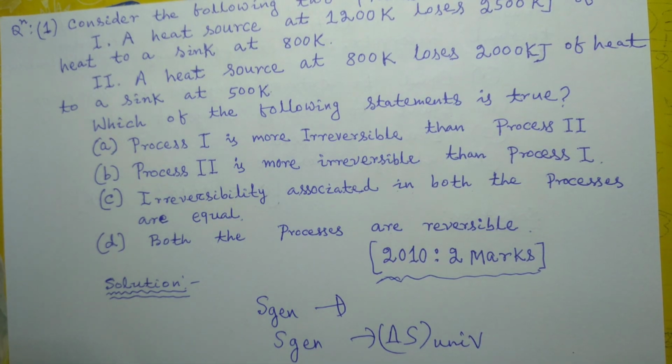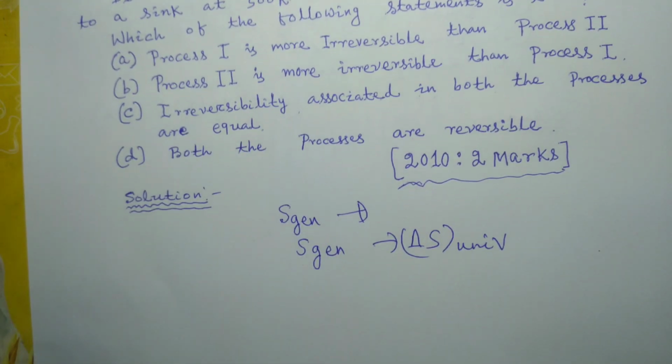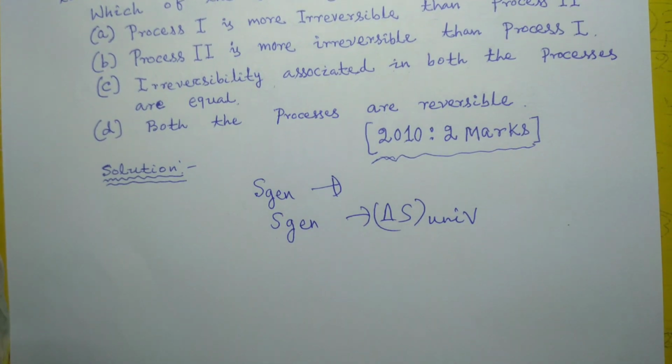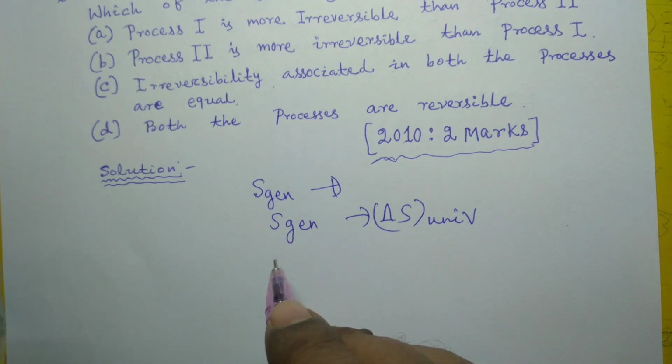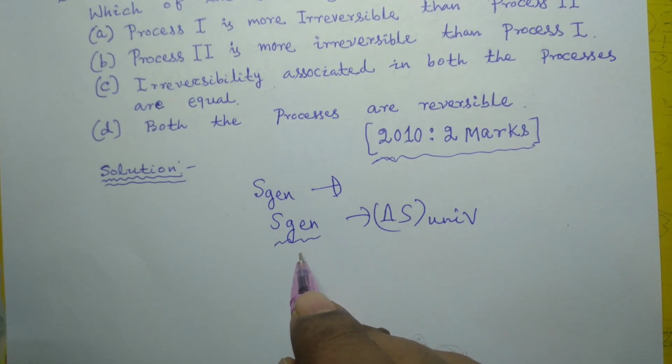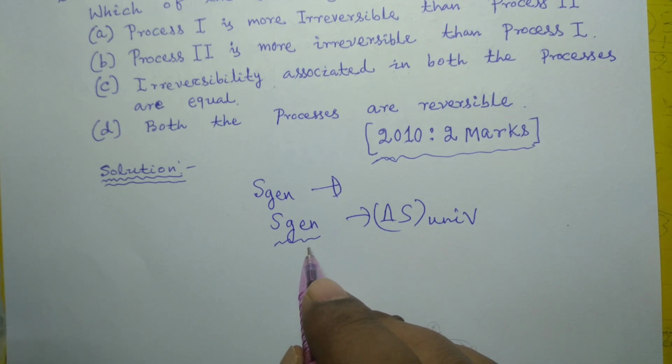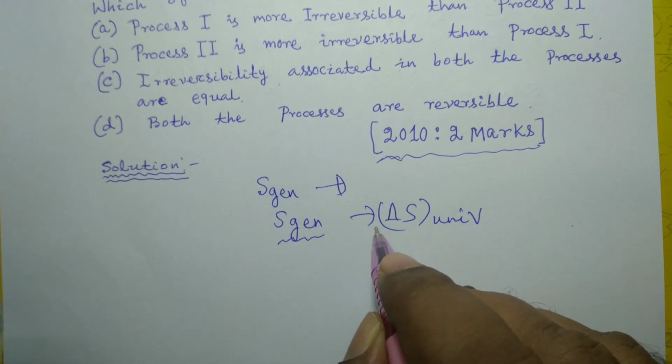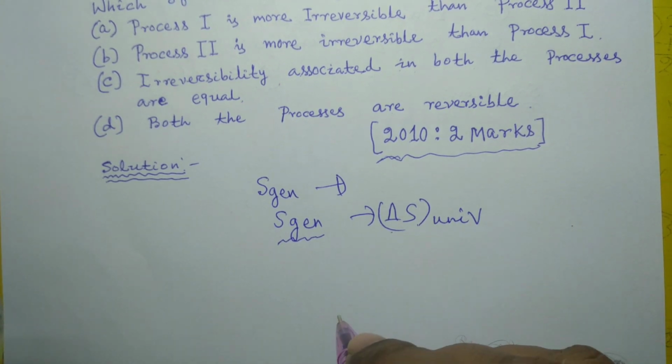Whenever you are to determine the degree of irreversibility of any process, first you must try to find out entropy generation that takes place during that process. And how can you calculate entropy generation? You can do it by calculating delta S of universe.